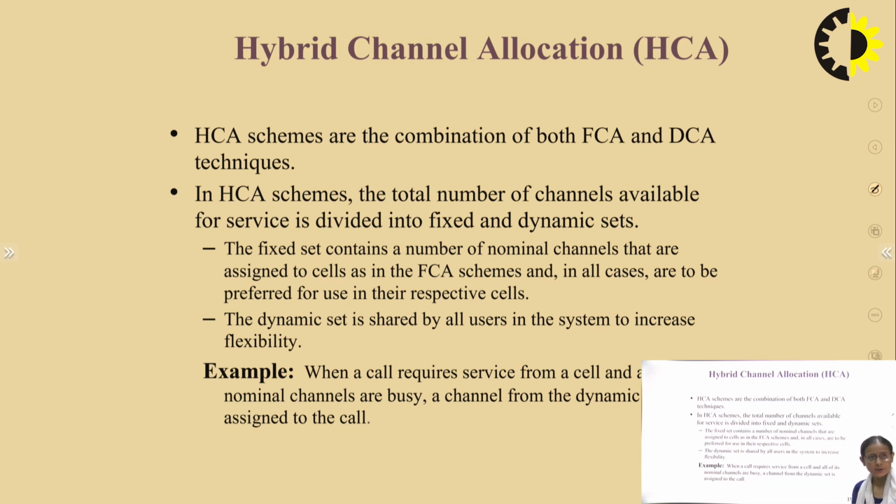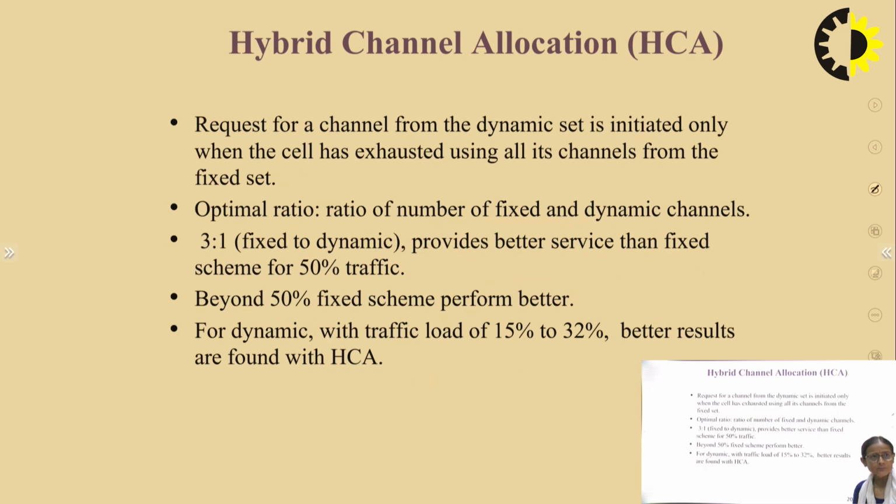If that subset becomes exhausted, then we go for the DCA scheme. So when a call requires service from a cell and all of its nominal channels are busy, a channel from the DCA set is assigned to the call. A request for a channel from the dynamic set is initiated only when the cell has exhausted all its channels.